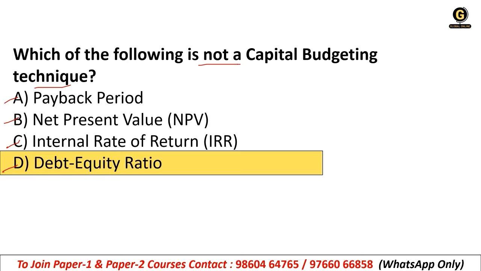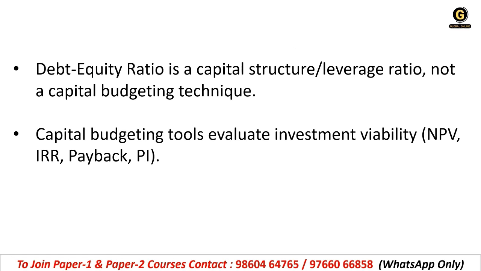Okay, debt equity ratio is there in the financial ratios that we have discussed, how to solve the debt equity ratio. So this is not the thing. See, debt equity ratio is the capital structure or leverage ratio, not a capital budgeting technique. Correct. So capital budgeting tools evaluate investment viability like NPV, IRR, payback, PI. These are the techniques to solve the capital budgeting questions. Clear? So these all we will be discussing.